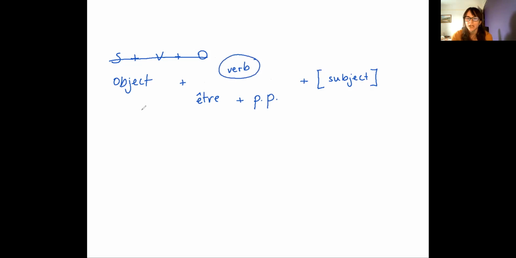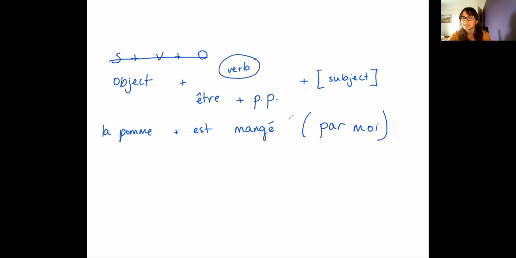So here the object plus être, in any tense: present, past, future, imperfect, pluperfect, whatever. And then the past participle and then potentially the subject if you want to. So let's take the example of I eat the apple. So the apple, la pomme, is eaten: est, the past participle mangé, and then potentially par moi, meaning if I want to add that I've actually eaten the apple, by me. Okay, the apple is eaten by me.